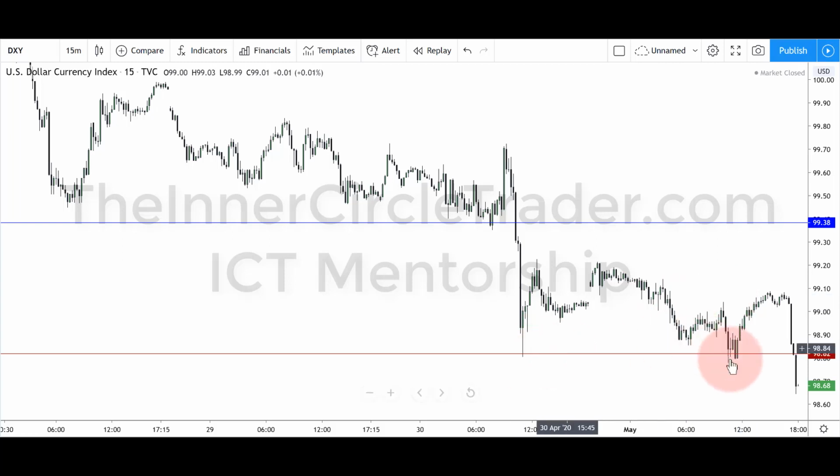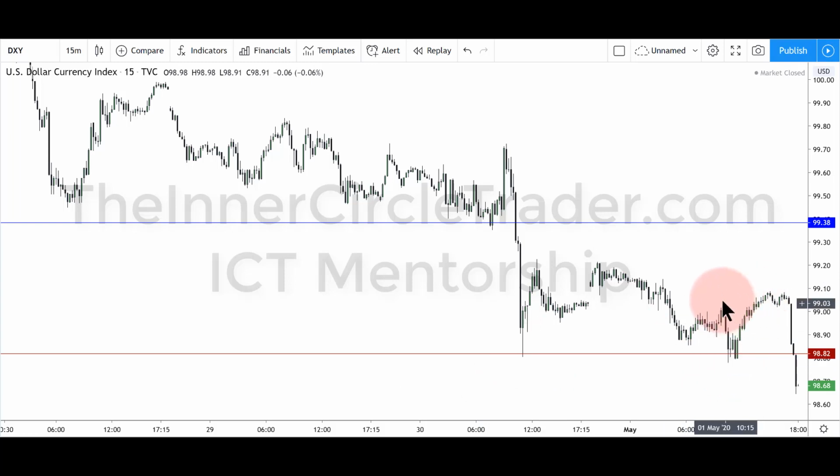Remember, look at the context of what I'm saying here. The low has only been ran shallowly. Okay? It doesn't even sound like a word, shallowly. It runs very shallow below the previous attempt to get below that red line that we've outlined from the daily chart. So if it's done it shallow and it's retracing, even if you get stopped out, this is one of those instances where you can say, okay, this is still an underlying bias that has not changed, because we now have equal lows, this low and this low, with the context that we're bearish and we want to see it trade lower from the perspective of the daily chart.